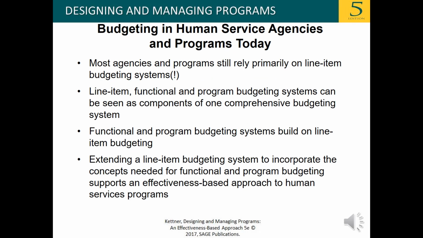Things that we note in human services agencies and programs today in terms of budgeting: most agencies and programs still rely primarily on line item budgeting systems. Line item, functional, and program budgeting systems can be seen as components of one comprehensive budgeting system. Functional and program budgeting systems build on line item budgeting. Extending a line item budgeting system to incorporate the concepts needed for functional and program budgeting supports an effectiveness-based approach to human services programs.